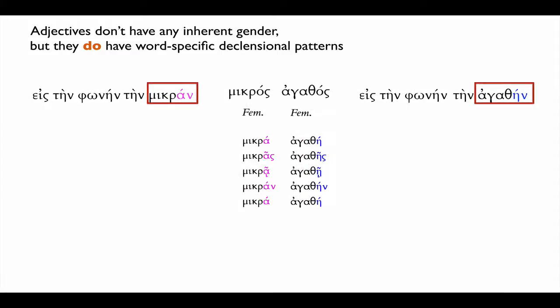So that's a strange state of affairs because we have two properly formed expressions. Phonein is the same in both cases, but mikron and agathein don't look alike. But you can see that in each case, they occupy the same respective place in their paradigm. And in that sense, mikron really is the feminine accusative singular. Agathein really is the feminine accusative singular. Hence, they both really agree with phonein.